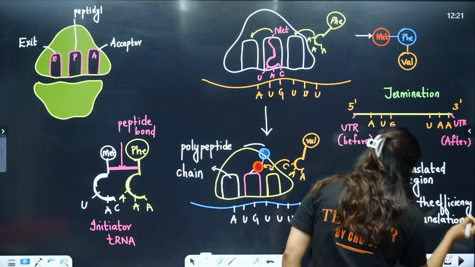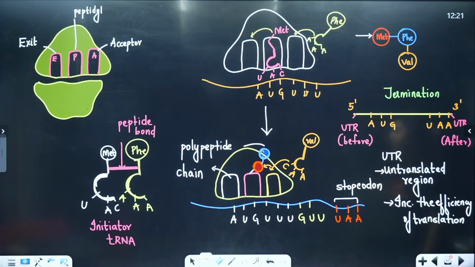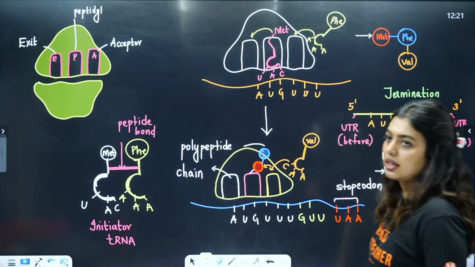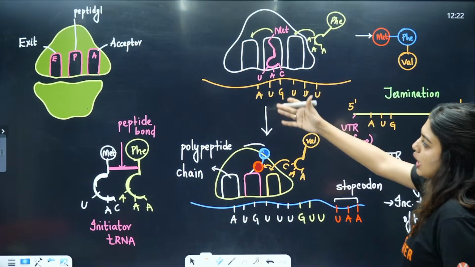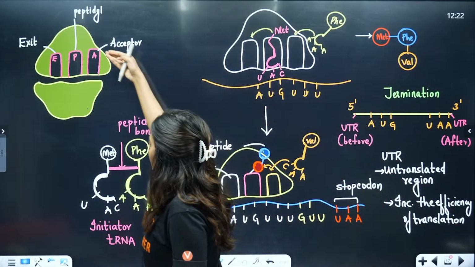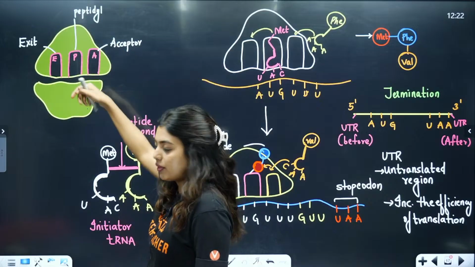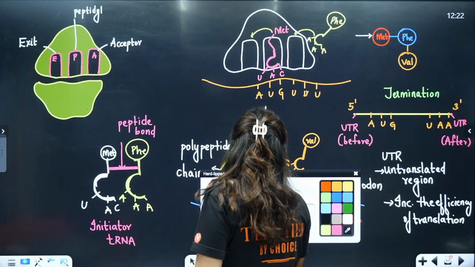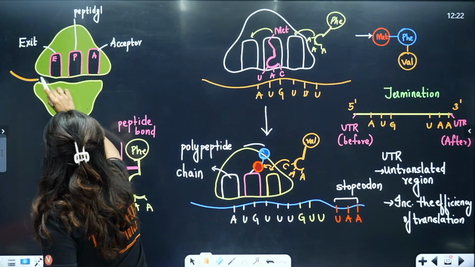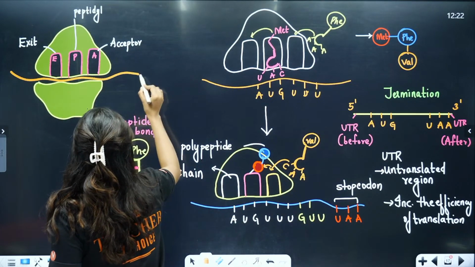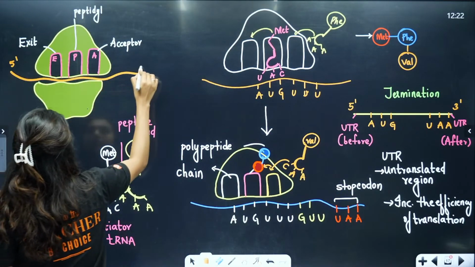In the translation, and where they will be present, you know, they'll be present on the 5' end and the 3' end. Done? Yes, clear? So the process is clear now, how the P side and then they move to the E side. So remember, one person will be waiting here. As this person attaches, this person leaves, this fellow will join, next person will be waiting, and here you will have your mRNA in between. Like this, your mRNA will be there, where you will have the 5' end here and 3' end here.